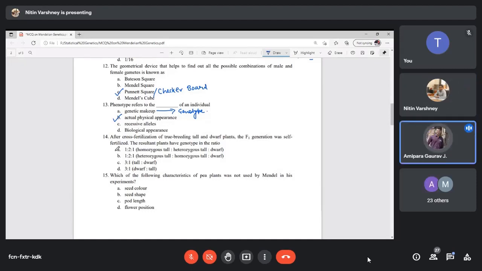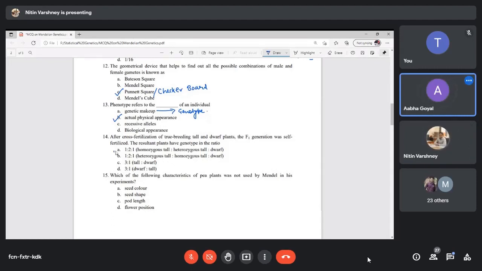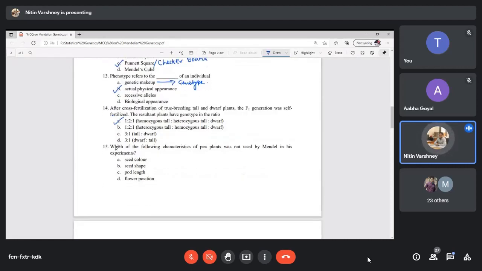First option is correct. Option one: homozygous tall, heterozygous tall, and dwarf. Exactly. So in a question, don't be afraid that it is lengthy. What will be the answer? Just read, and you will get the answer easily if you have clear concepts.